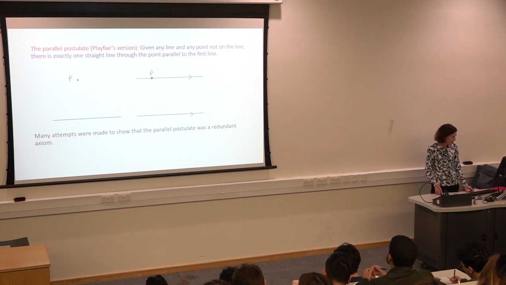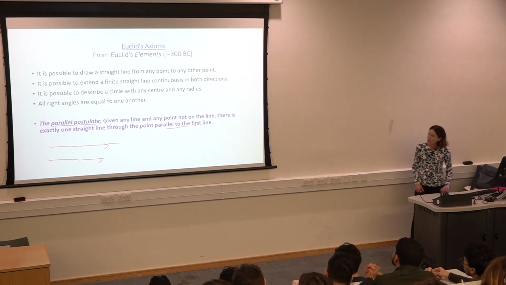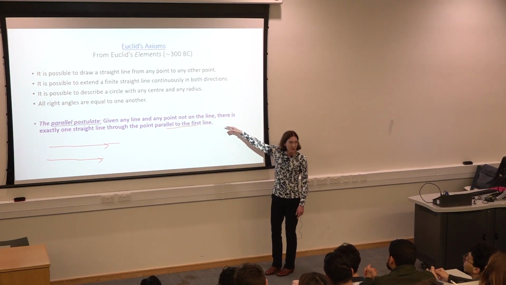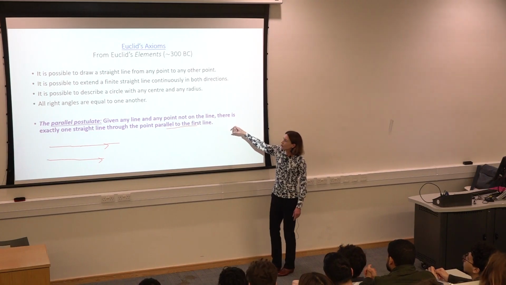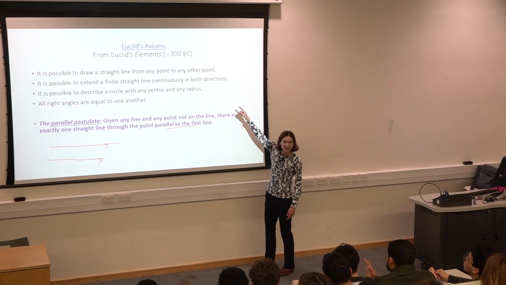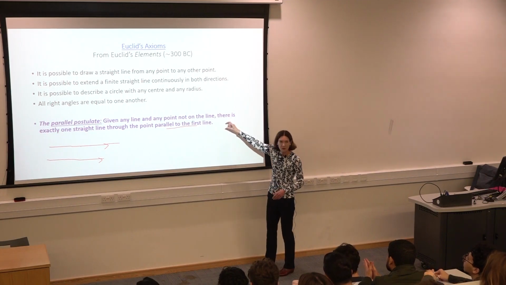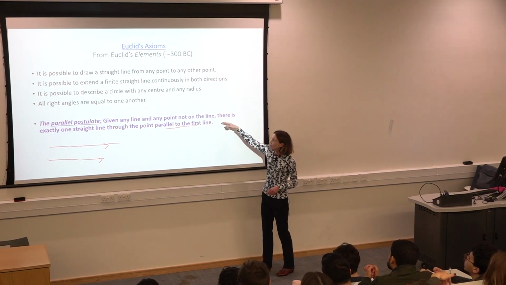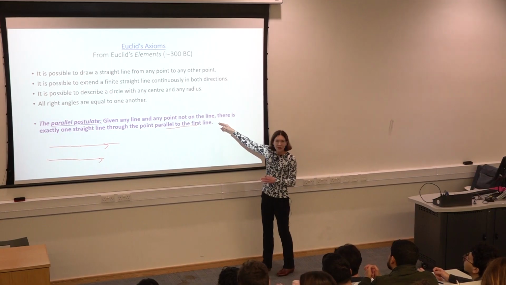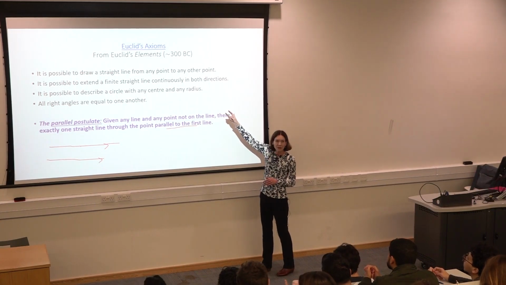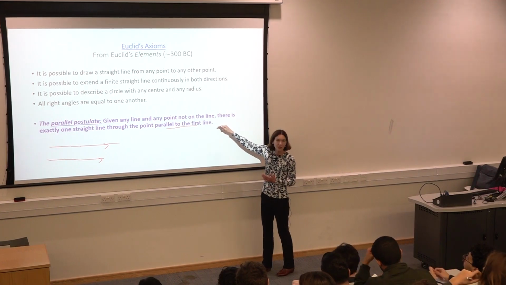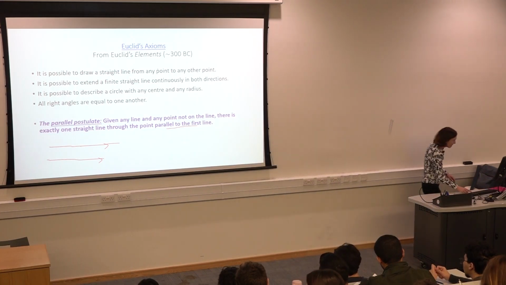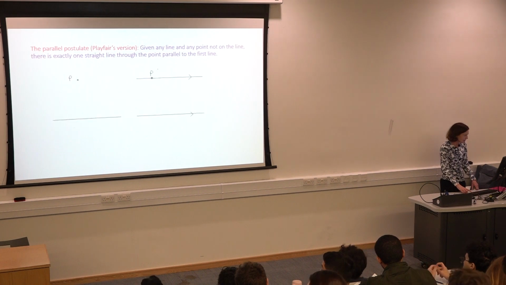All right, could we go back and think about how would you go about trying to prove that you don't actually need this one? There are two ways that you could do it. One way would be to try and prove this by using that. Yes? So you assume this and you try and get a proof for this. Another way to prove that you don't really need this is to suppose that this one is false and then get a contradiction to one of those. That would mean that this one actually must be true if all of those are true, right?